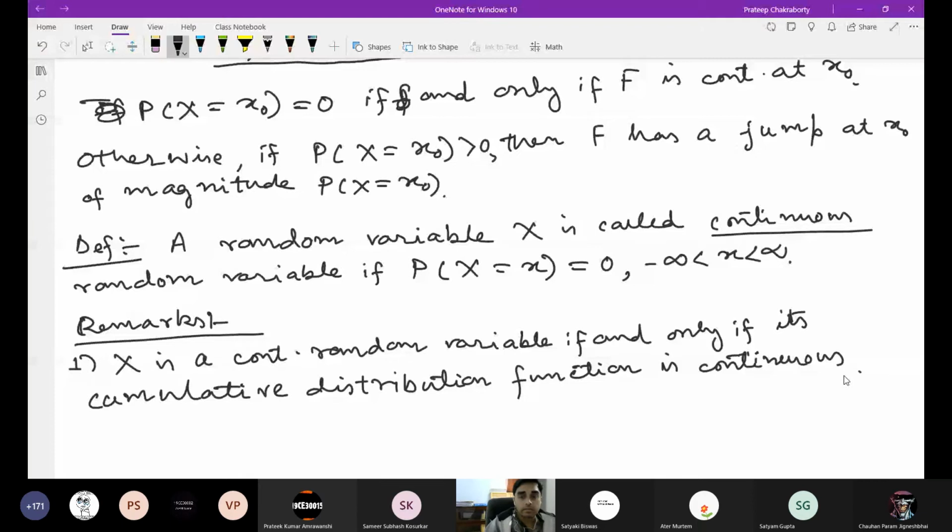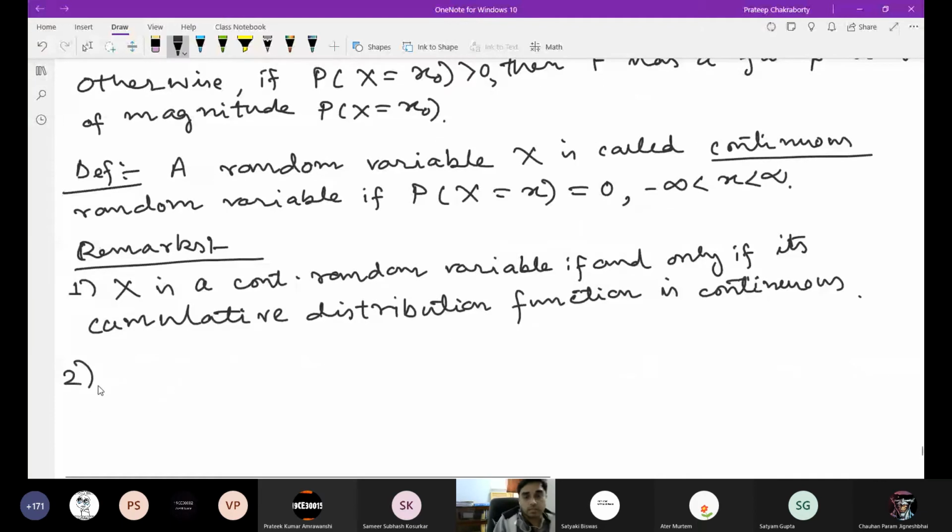And that is the motivation for saying that this is a continuous random variable.